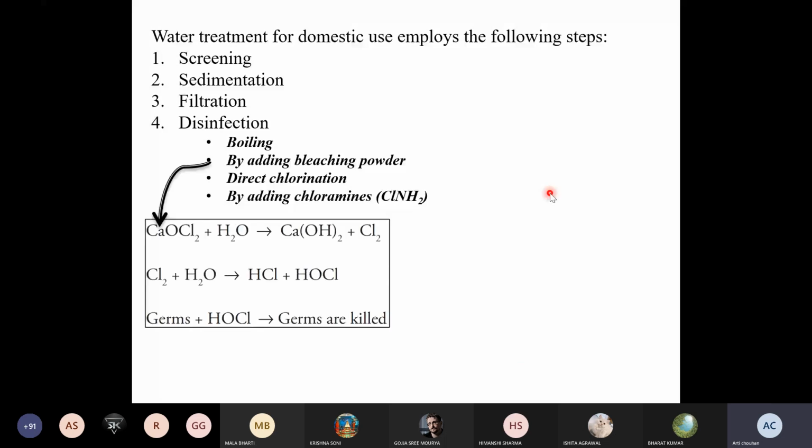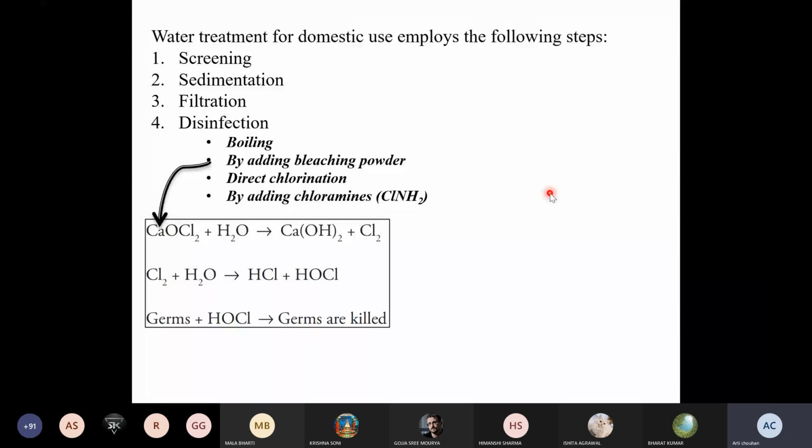As you know, the bleaching powder is calcium oxychloride. It reacts with water, forming calcium hydroxide and liberated chlorine. Calcium hydroxide can be easily filtered out because it is in precipitate form, and that chlorine is able to disinfect the water and kill all the germs and bacteria which may be present in that water. So this is the chlorination process.